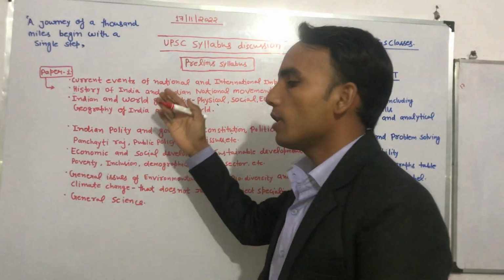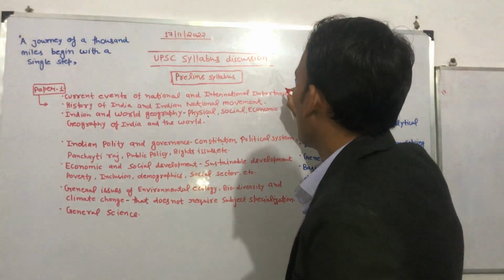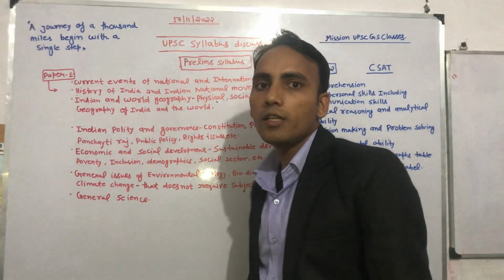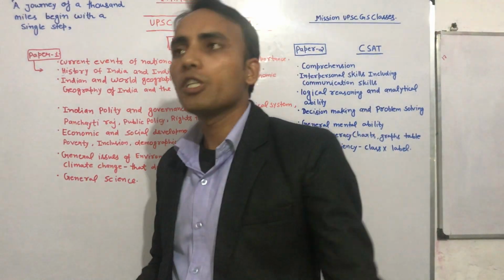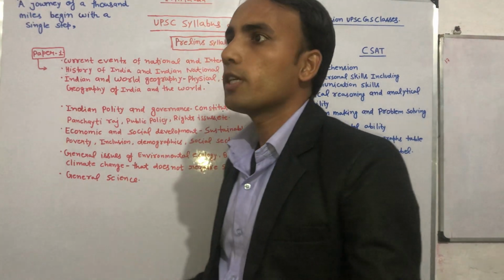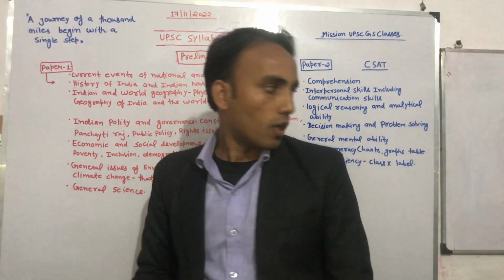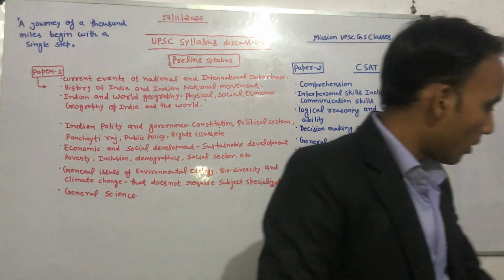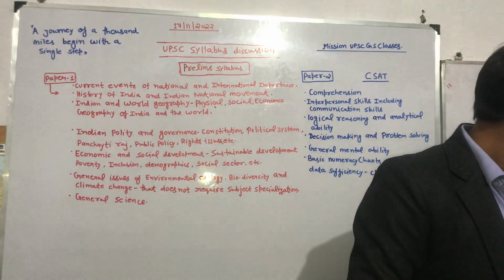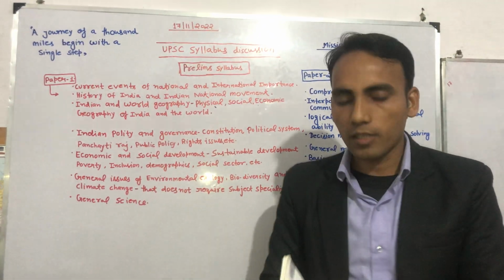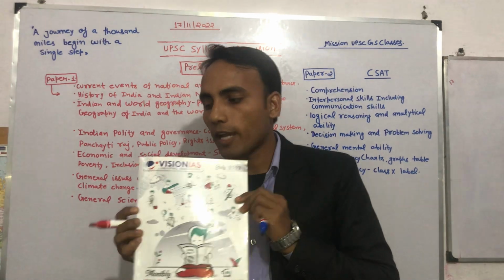After the newspaper, you can follow the magazine of any good coaching institute like Vision IAS. It's the best, as I also follow the same. If you want, I can show you the magazine. This is the magazine. You can see, this is the magazine of Vision IAS.